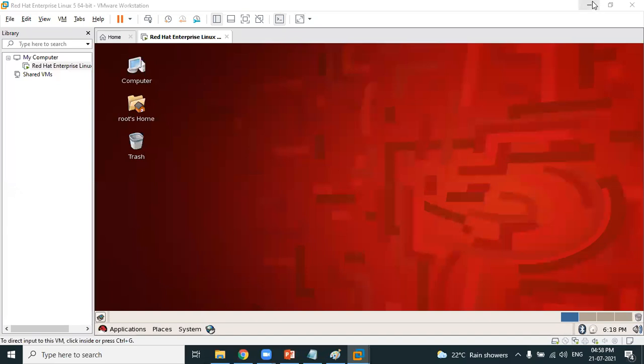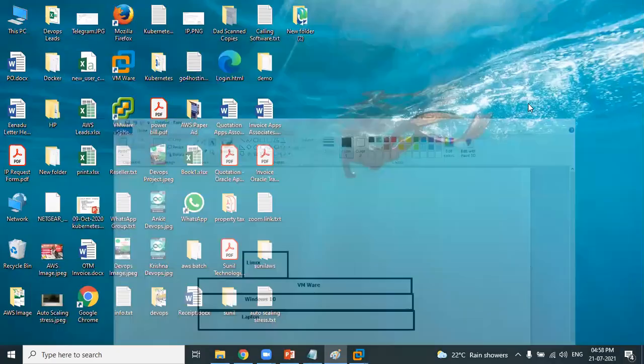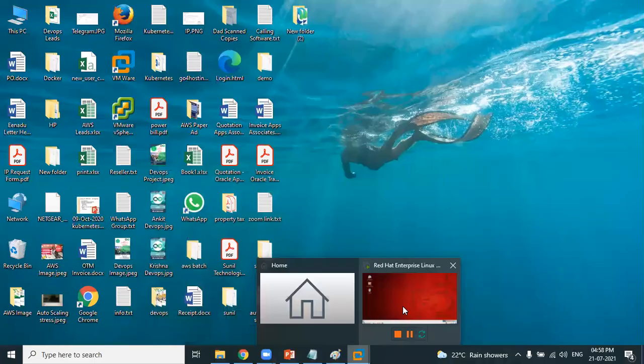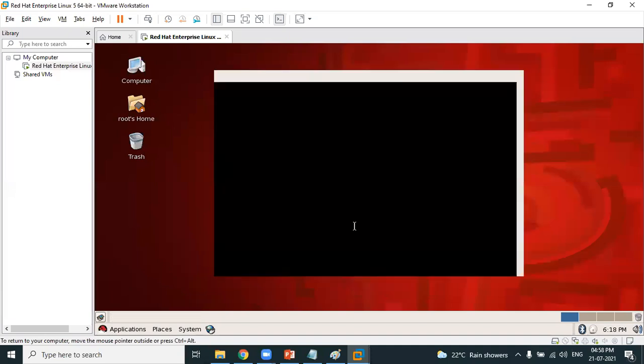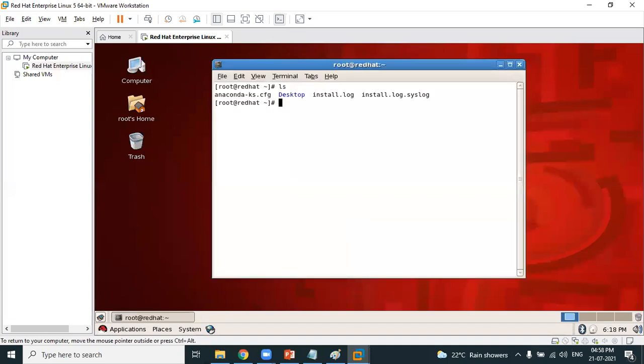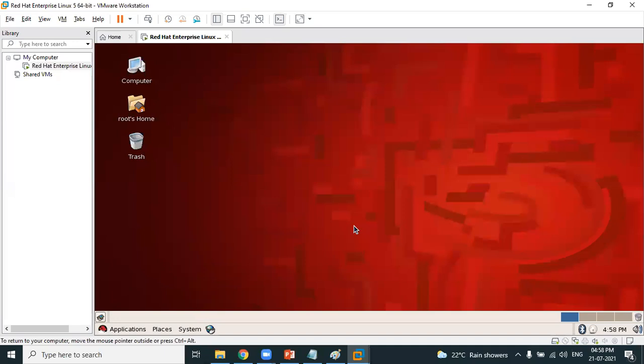Did we format the Windows machine? Tell me, did we format the Windows machine? No, not at all. We have installed Linux on VMware. Now here I can happily open the terminal and start Linux commands. ls is a file command which helps you see the list of all the files. Exit to close the terminal. Are you understanding? This is one solution.